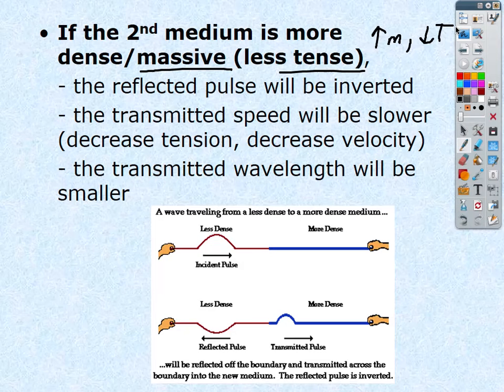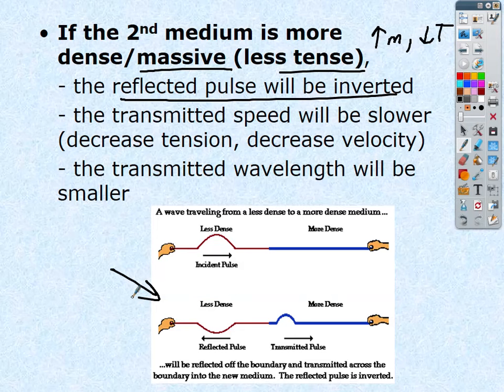All right? And so what we're going to look at is what the reflected wave is going to do and what the transmitted wave is going to do. So for the reflected wave, all we need to know is that it's going to be inverted. We can see that in the picture down at the bottom here. The incident pulse comes in from the less dense medium. It hits a more dense medium. It's like it hits a wall. Okay? It's something that is thicker. What will happen is a large portion of that will get reflected and actually will invert. Okay? It'll come back from below.